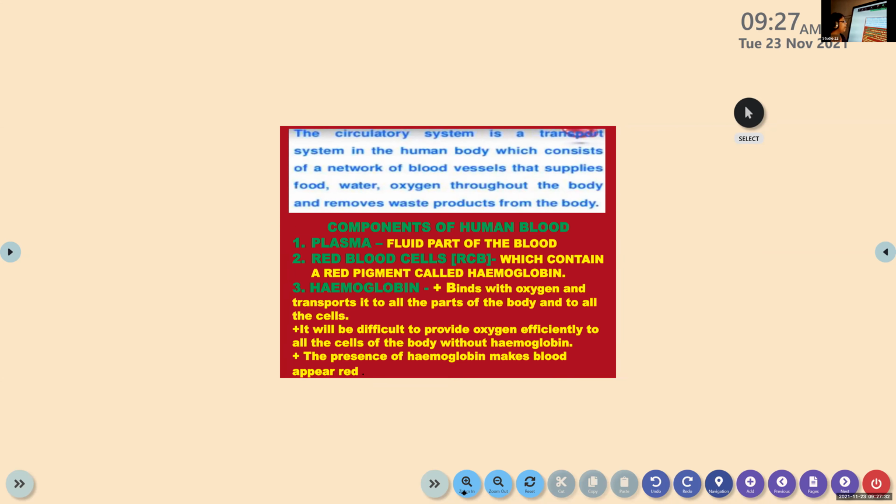The fluid part of the blood is plasma. So plasma and the oxygen mixed together and you get the real blood, red in color because of the presence of hemoglobin. If there is no hemoglobin, oxygen cannot be carried. What you breathe in is in gas form. It has to turn into liquid form, and only then can it be transported through the blood.